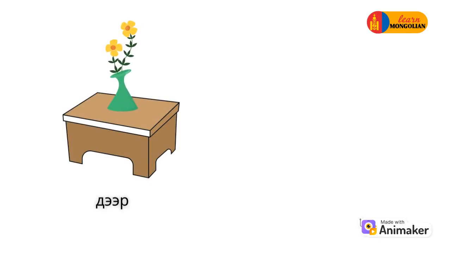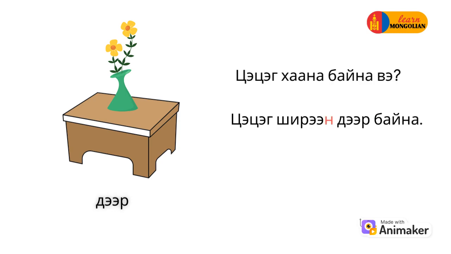Дээр цэцэг хаана байна вэ? Where is the flower? Цэцэг ширээн дээр байна. The flower is on the desk. Here you can see that we add "n" on the word desk.